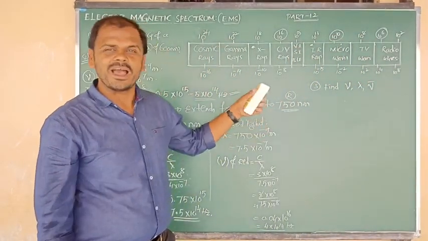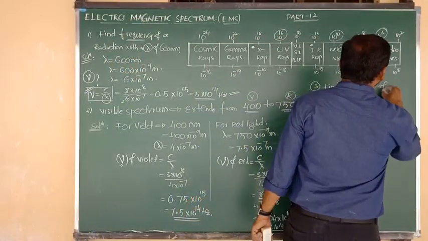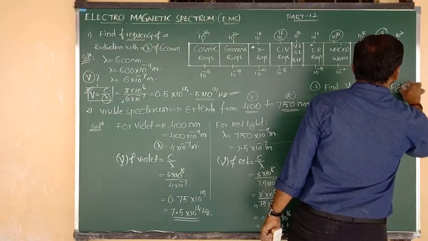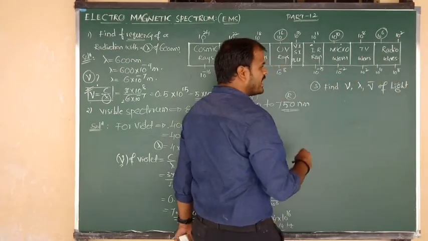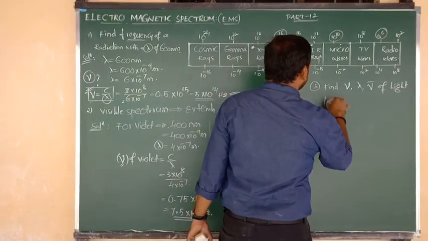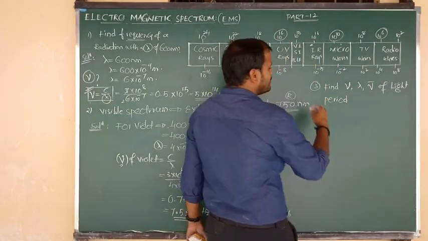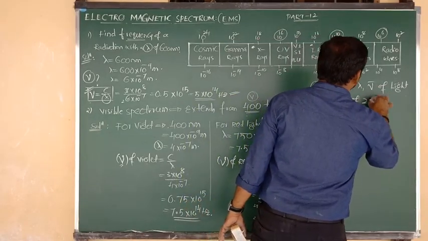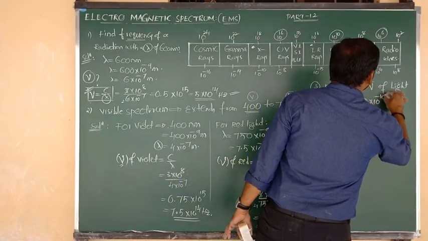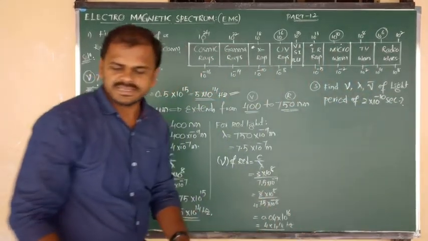Find frequency, wavelength and wave number of a light, or we can say of a radiation, with a period of 2 into 10 to the power of minus 10 seconds.